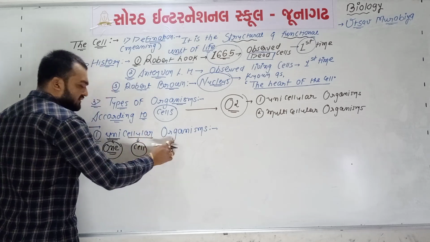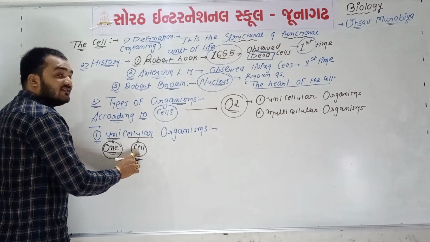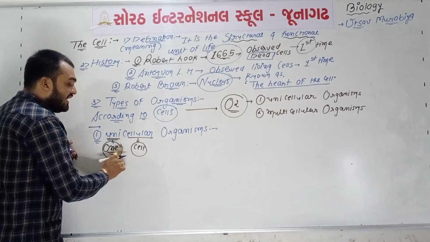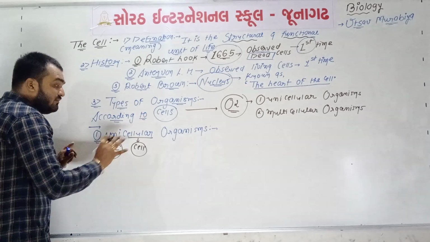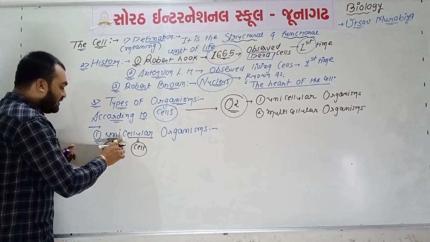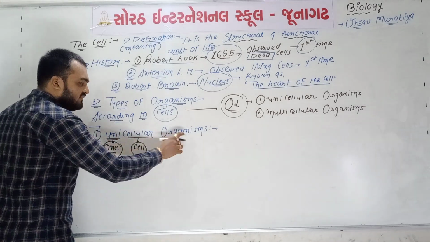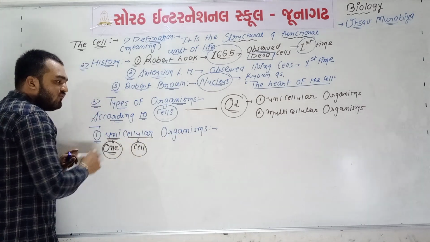It means the organism having only one cell.